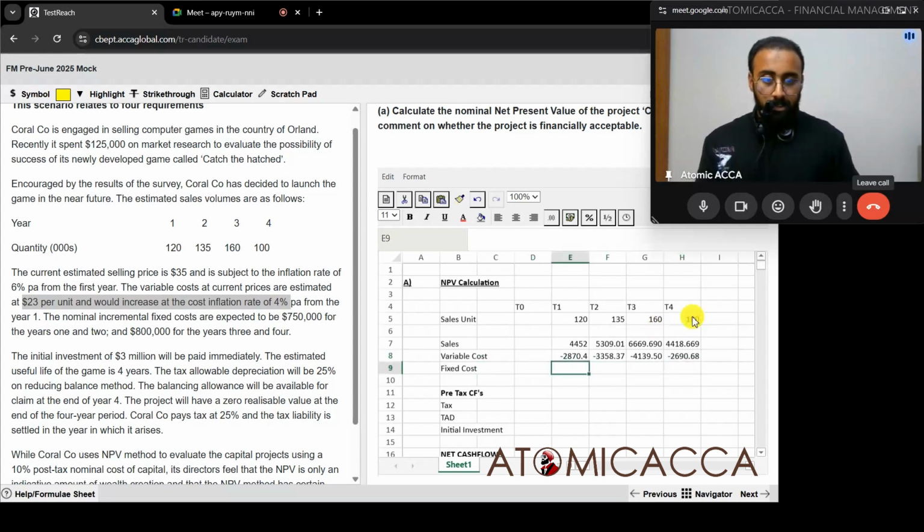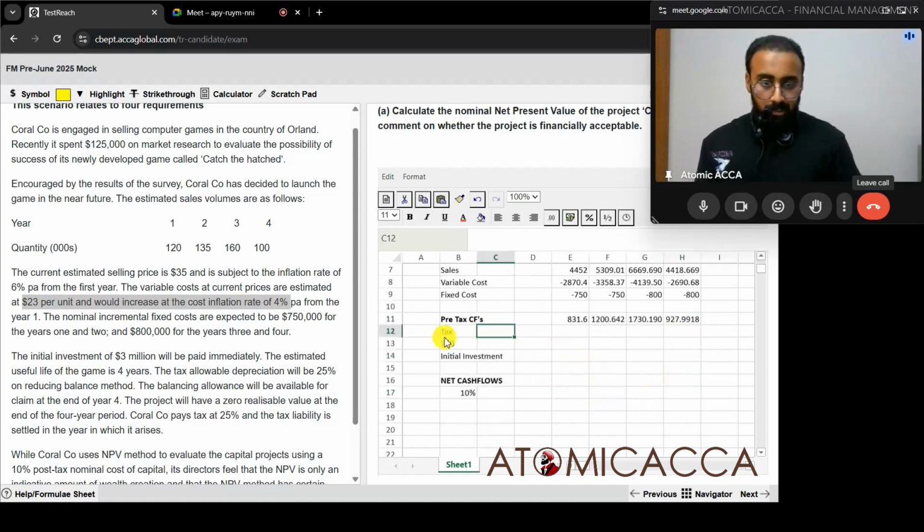Then we have fixed cost, which does not have any inflation, but it's directly given to us, equal to 750 in the first year, and the second year also they told the same thing. After that, it's 800 in the third year and 800 in the fourth year. So the pre-tax cash flows are going to be equal to the sum of these numbers. And if I take the total over here, we have the total pre-tax cash flow.